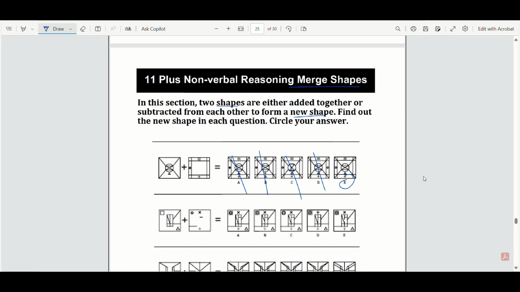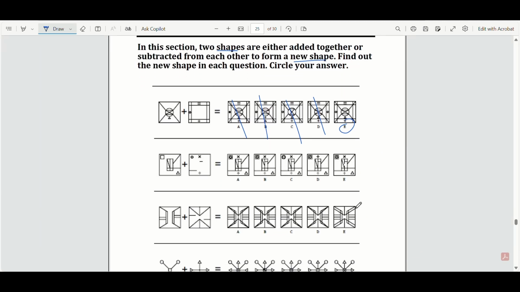So even though it's blurry, you should be able to use the same skills to figure out how to cancel out the other options, okay? Again, if we add these two together, it looks like we're always adding these type of questions right onto each other, whereas the other combining shapes we were doing earlier, we can rotate them as well.